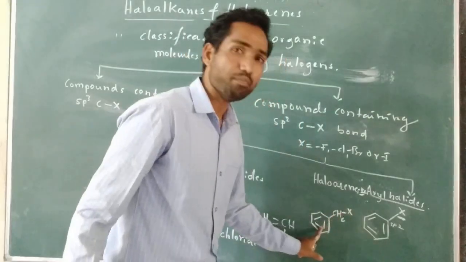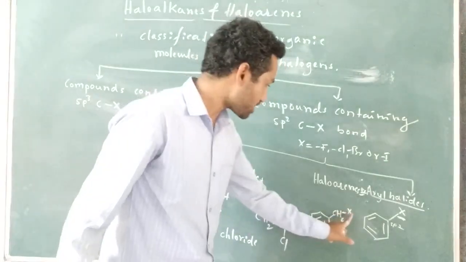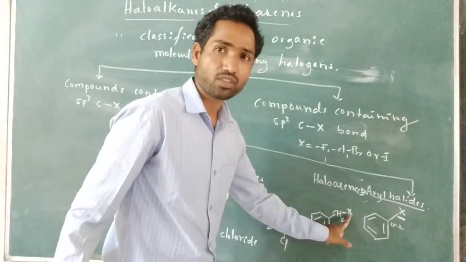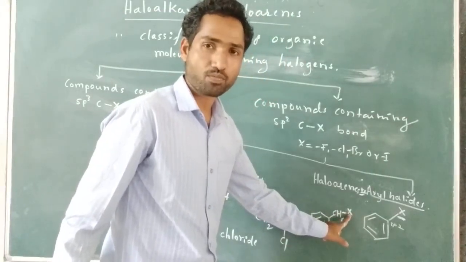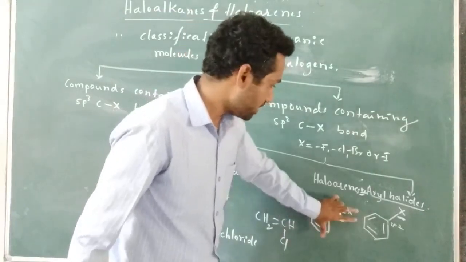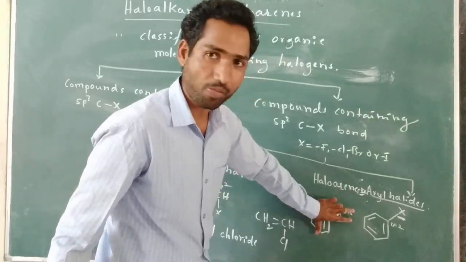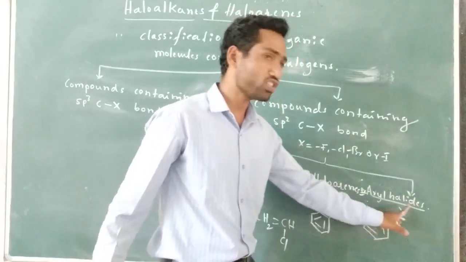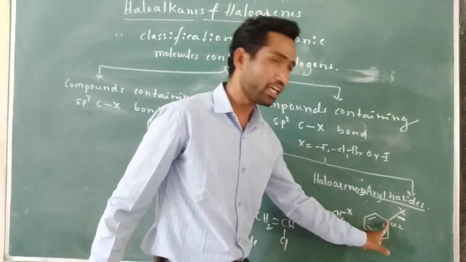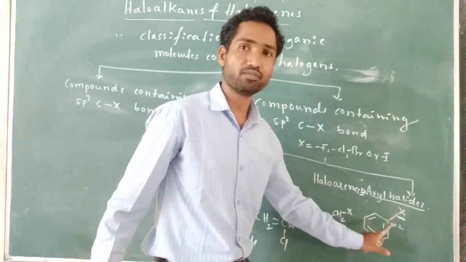So this is known as a benzylic halide. If I replace this X with Br, we call it benzyl bromide. So this molecule is not a haloarene. This is the only haloarene. The haloarene definition is that the halogen should attach to the sp2 hybridized carbon of the benzene ring.